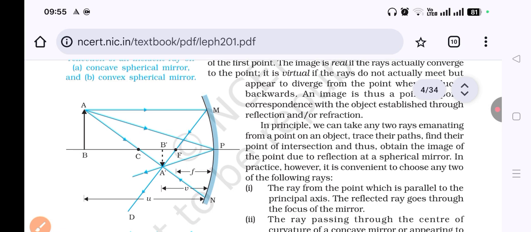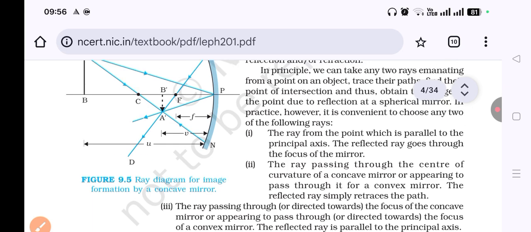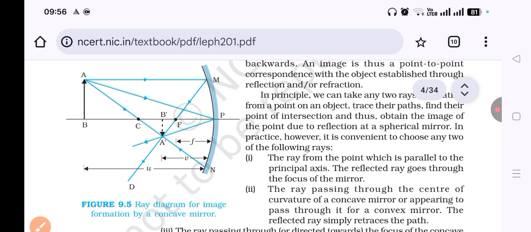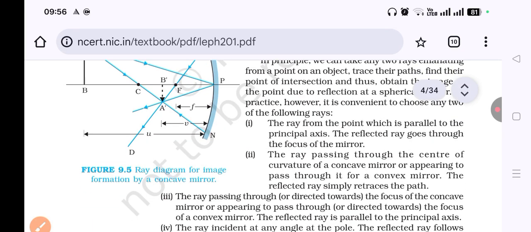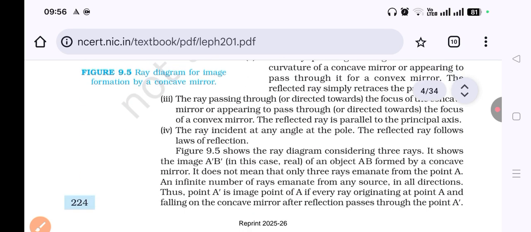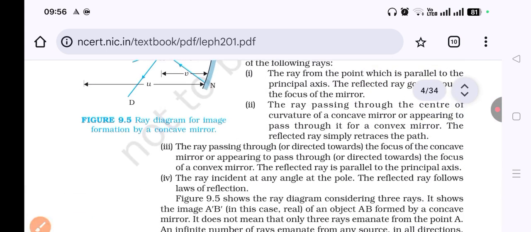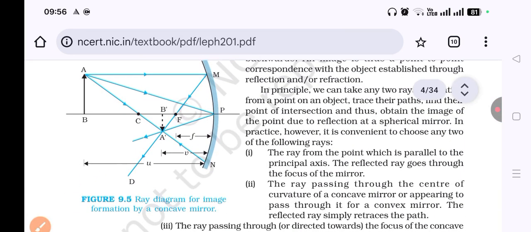What is important is the mirror equation that you already know. The mirror equation is 1/v + 1/u = 1/f, where v is the image distance, u is the object distance, and f is the focal length. The derivation has been asked in boards and can be asked again. It is nothing but the use of similar triangles.